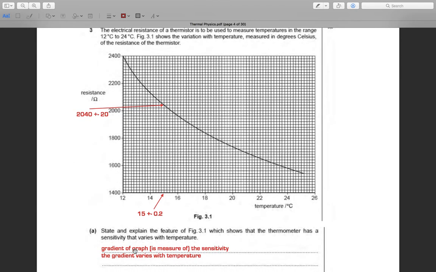State and explain the feature of figure 3.1 which shows the thermistor has sensitivity that varies with temperature. The sensitivity is about the gradient of the graph. The gradient of the graph is a measure of the sensitivity. The gradient varies with temperature.